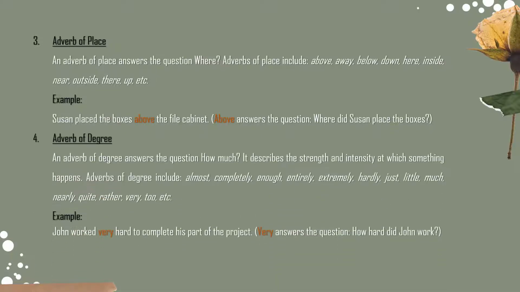So now let's continue to the adverb of degree. An adverb of degree answers the question how much. It describes the strength or intensity at which something happens. Adverbs of degree include almost, completely, enough, entirely, extremely, hardly, just, little, much, nearly, quite, rather, very, too, etc. For example, John worked very hard to complete his part of the project. Very answers the question, how hard did John work?